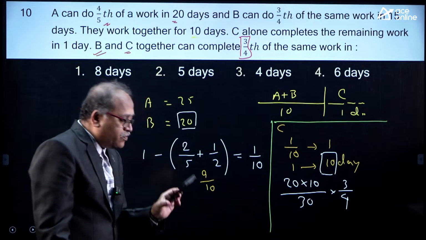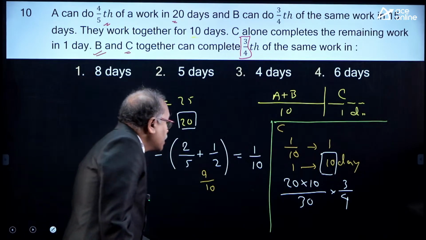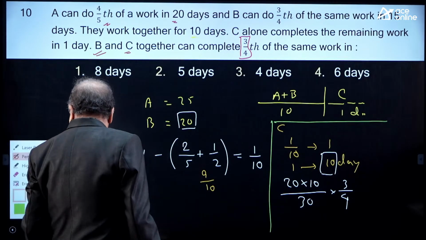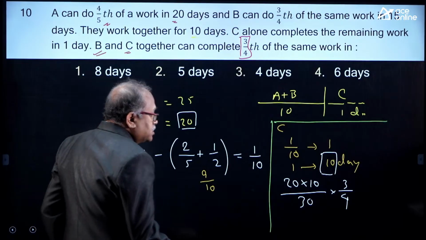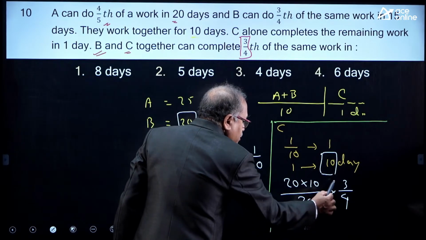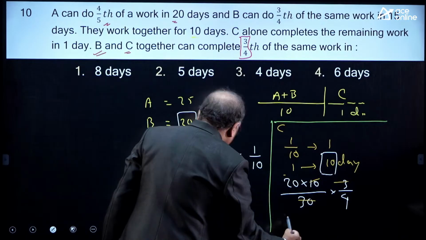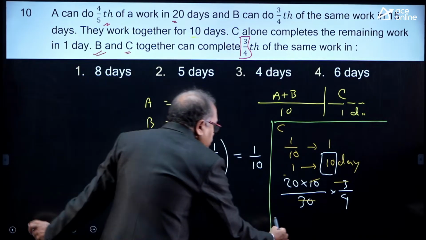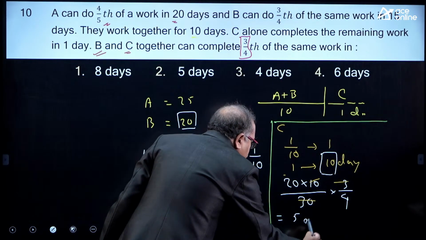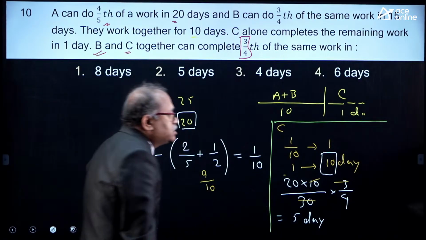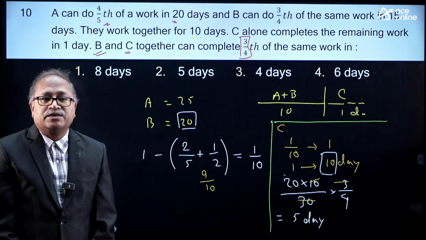Now, some of you must have answered the question, and what is that over here? Let me cancel this here. So, this is 30 and 30 gets cancelled, 20 divided by 4, and that comes 5 days. So, the answer to the given question is 5 days.